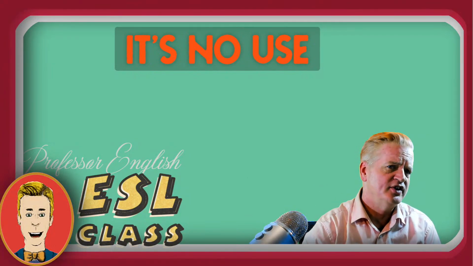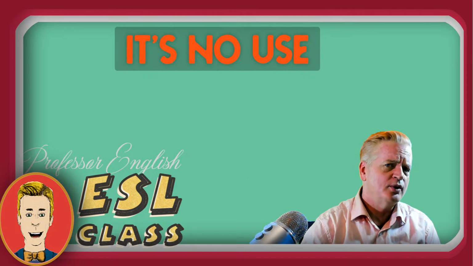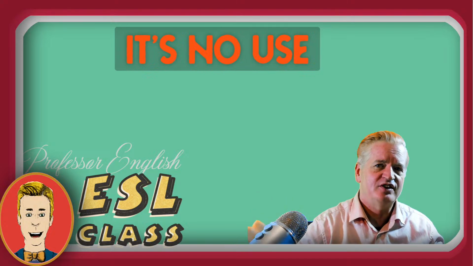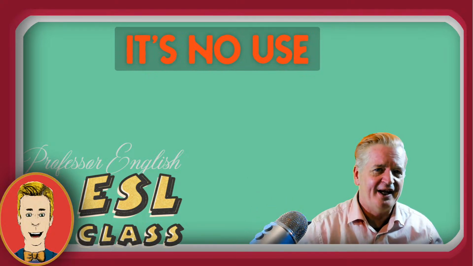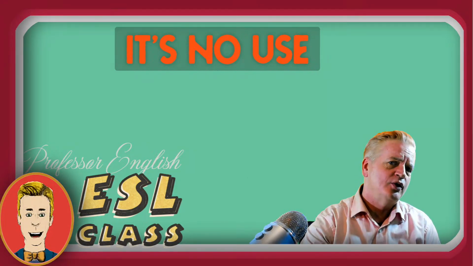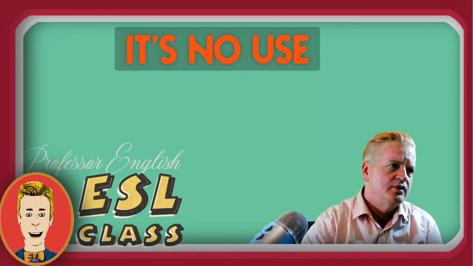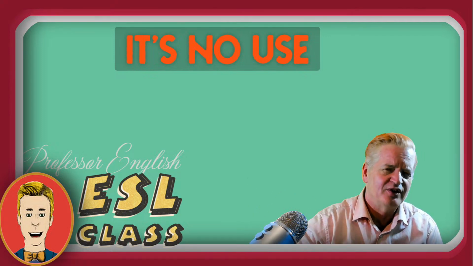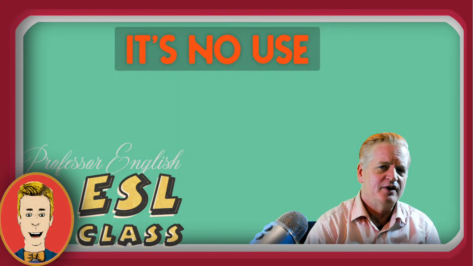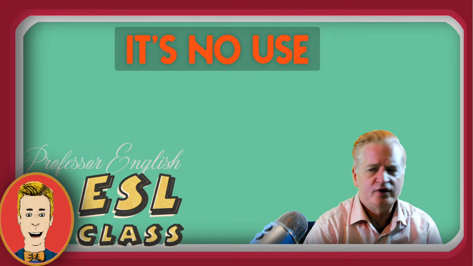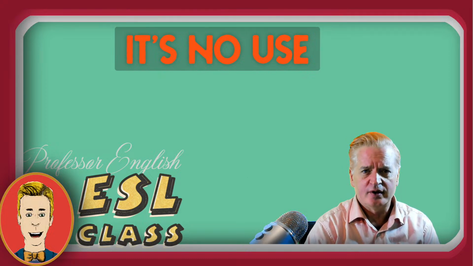Let's try an example to see. Mark's old computer was broken. Mark tried to fix it, but it was a waste of time. There was no way to fix that old computer. He tried to fix his old computer, but it was no use. There's no reason to try. Don't even try. It's not going to happen. Fixing it is pointless. It was no use trying to fix the computer.